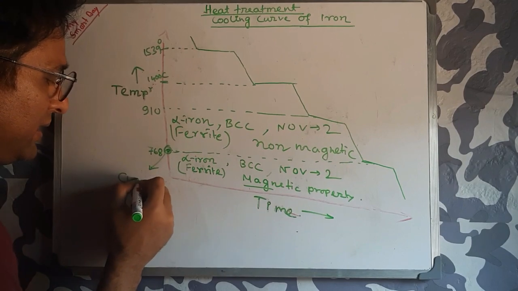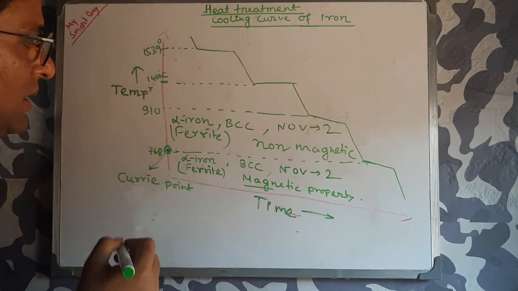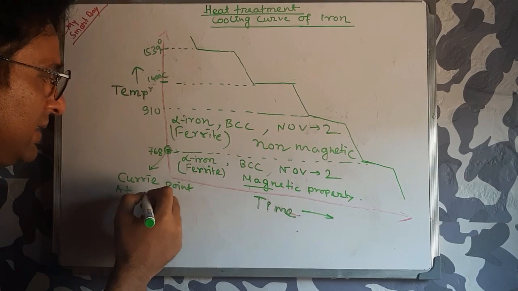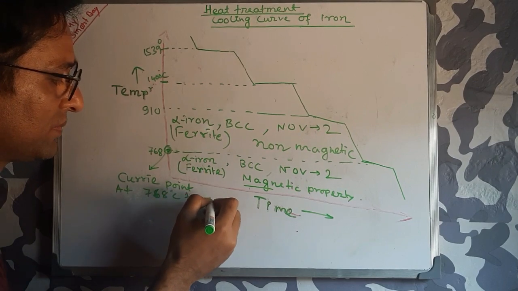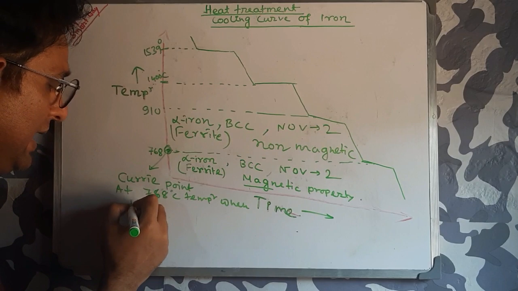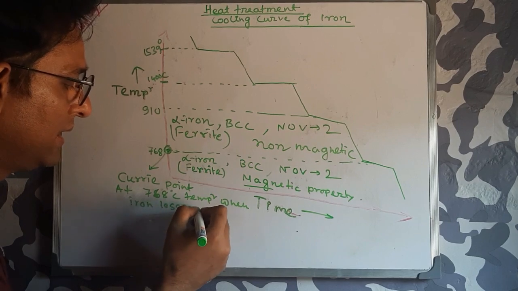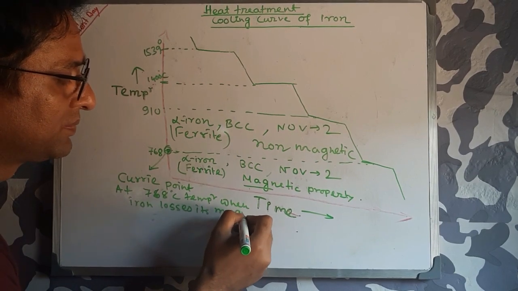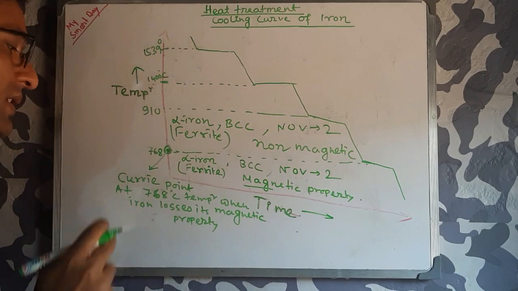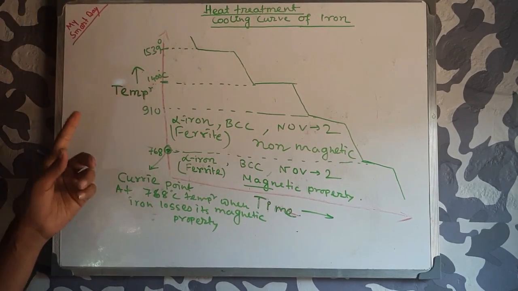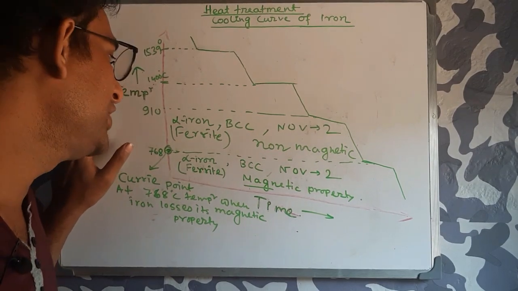The Curie point is at 768 degrees centigrade, when iron loses its magnetic property. So this is the Curie point.